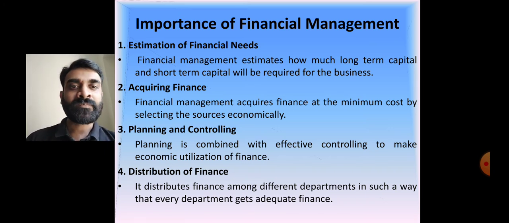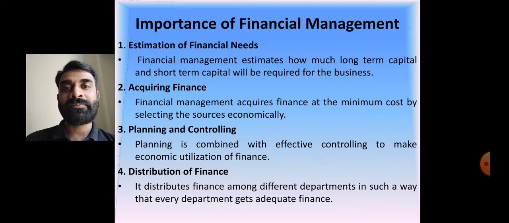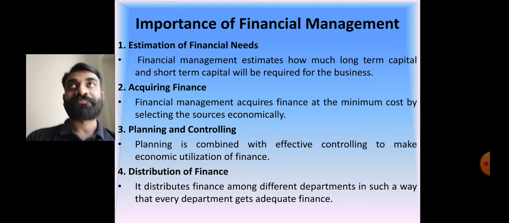Everything that will be there. Third, planning and controlling. For financial management, planning is necessary, and controlling is also going to be a very essential tool. Because if a particular department is demanding 5 lakh of rupees, but according to plan, that department is only going to require 2 lakh, right? So you need to put control over that particular activity.